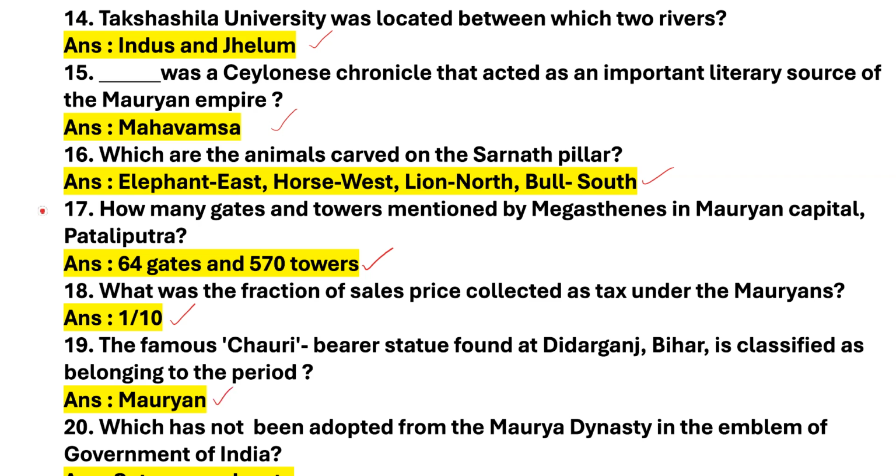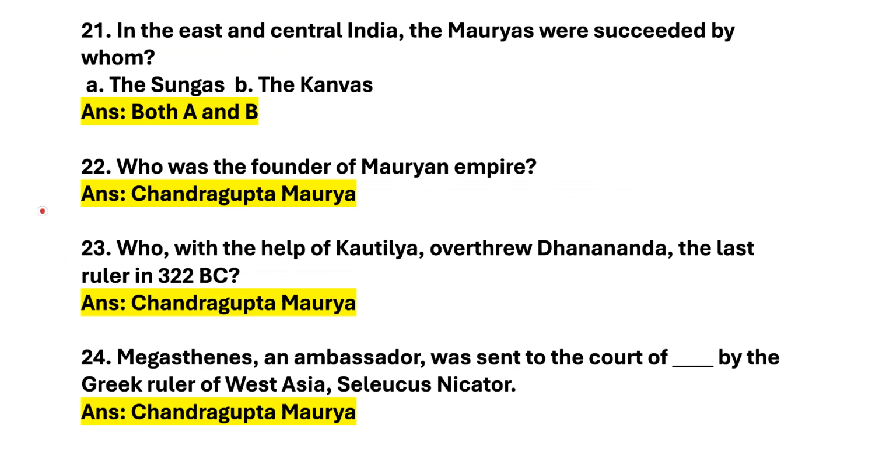period? Answer is Mauryan. Next question, which was not been adopted from the Mauryan Dynasty in the emblem of Government of India? Answer is Satyameva Jayate. Let's move on to the next question.